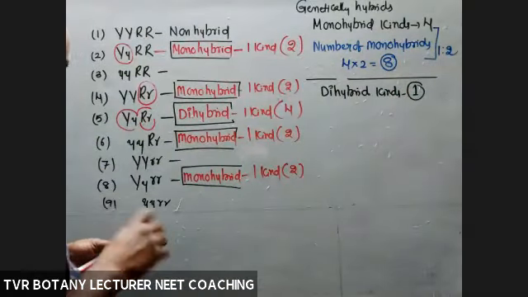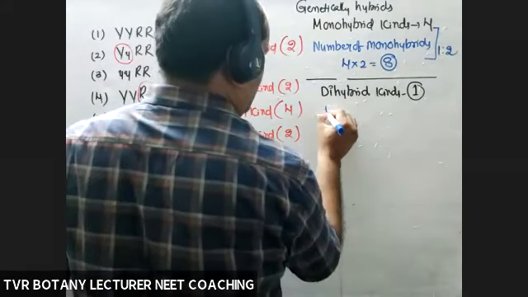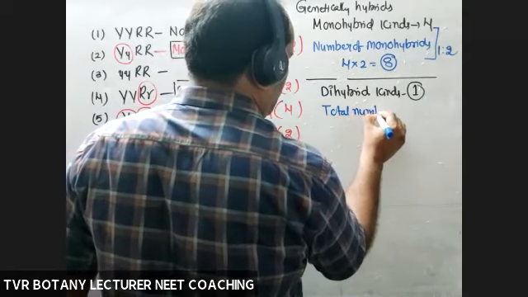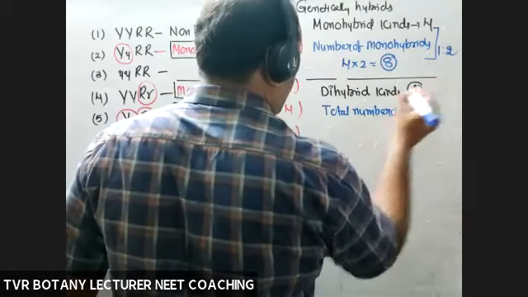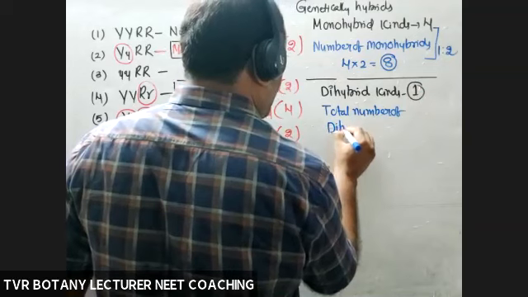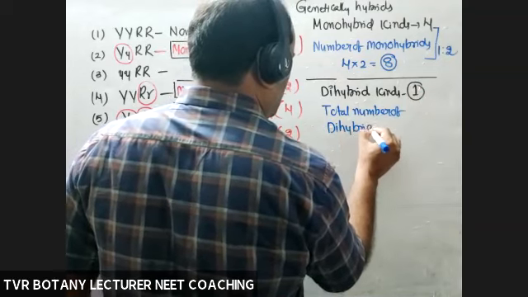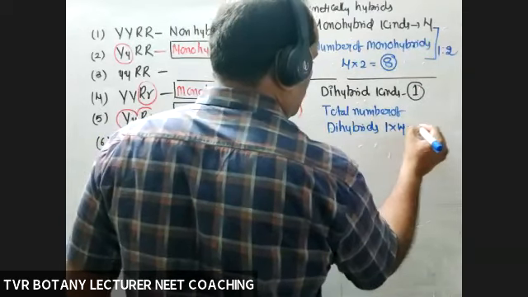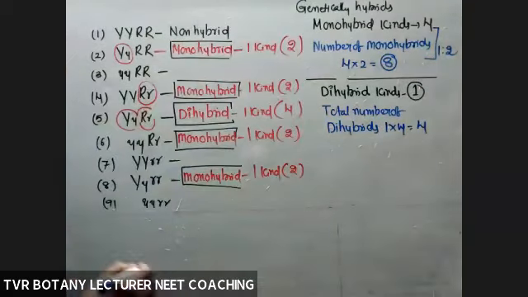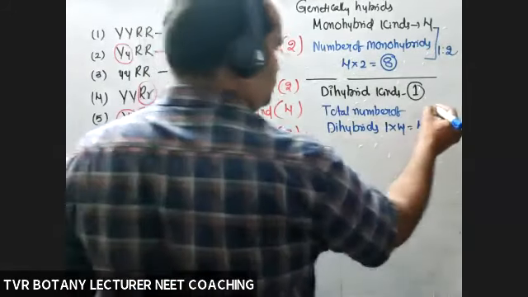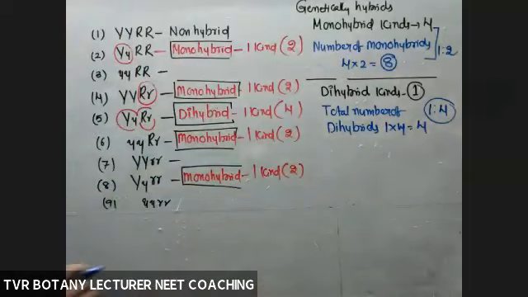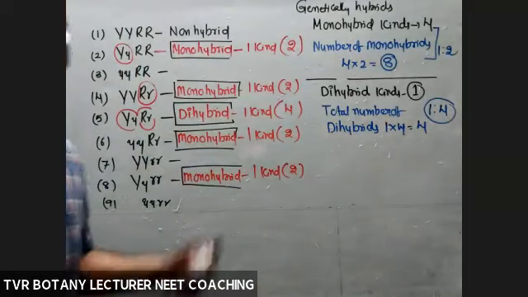It's the total number of dihybrids, 1 into 4. One is to 4. One kind repeated how many times? 4 times. Okay, so monohybrids and dihybrids are very, very important.